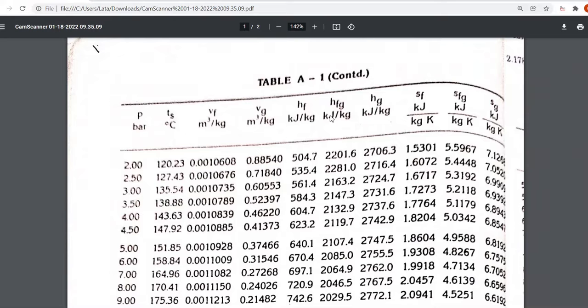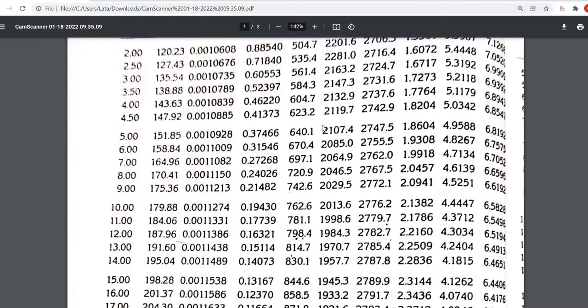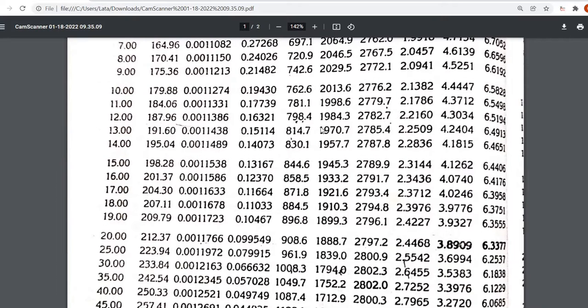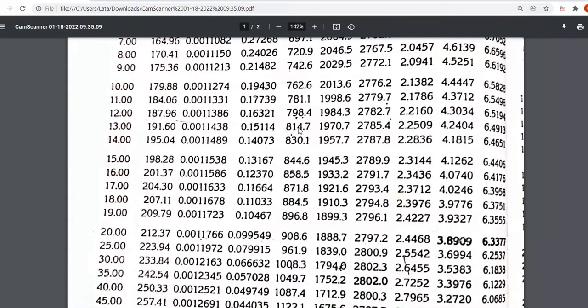The 5th and 6th column values we need. So I will go down. I need these two data. There is the pressure 11 bar. So these two values: 781.1 is HF1, and 1998.6 is the value of HFG1. So that I will write on the screen in our given data.